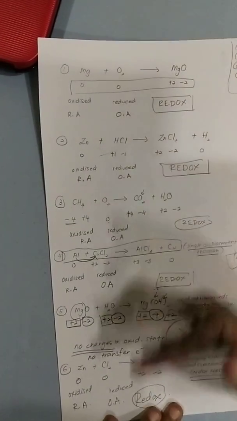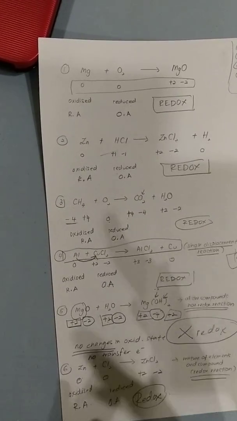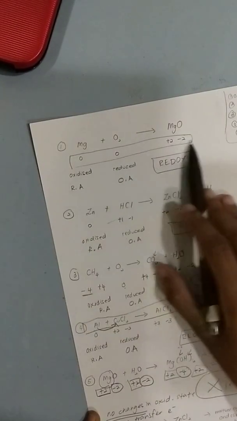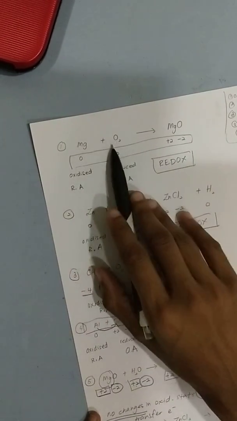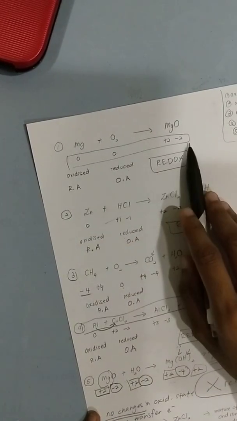Okay, so just to recall, today you learned from the equation given, you need to identify whether it's a redox reaction or not. How do I identify? First thing is, you just write your oxidation state for each and every single element and ion. You write them, then you compare them.